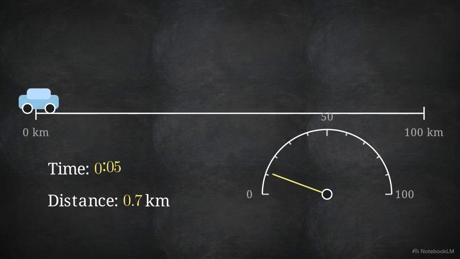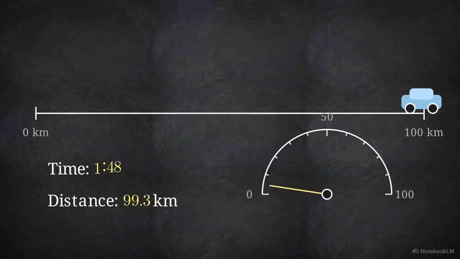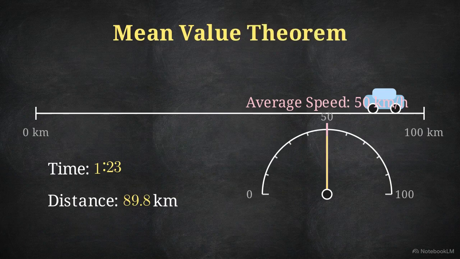If a car travels exactly 100 kilometers in exactly 2 hours, it must hit exactly 50 kilometers per hour at some specific point during the trip. This mathematical guarantee is called the mean value theorem.